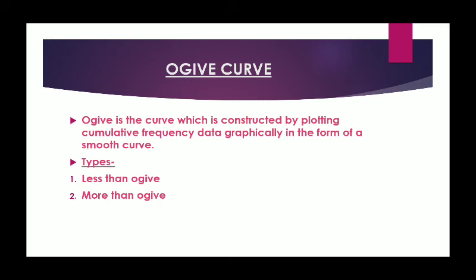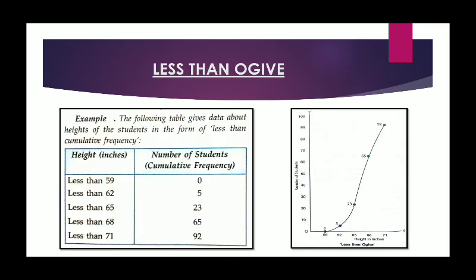Here we can see both the types of ogive in the diagram. The first one is less than ogive. Here a table is given in which less than frequency and the number of students is given. Like less than 59 inches height, number of students 0.